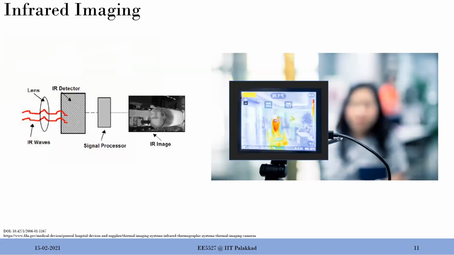Another example is infrared. And this is now a very hot topic, right? Infrared thermal imaging cameras. With COVID-19, this is sort of mandatory in every place. Here what you do is you emit infrared waves and wait for the reflections to come back, or you can even have a setup similar to the X-ray one which I showed you in the previous slide. And then you have an IR detector, which is again an array of sensors. You pass the IR waves through the lens, focus them onto this arrangement of detectors or sensor arrays, and then you come up with an image.